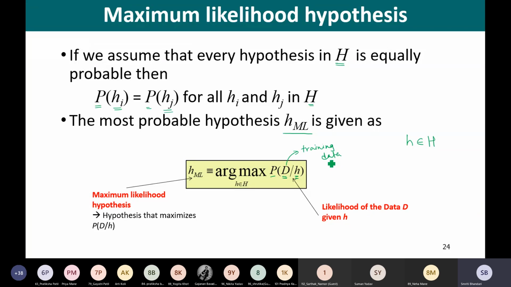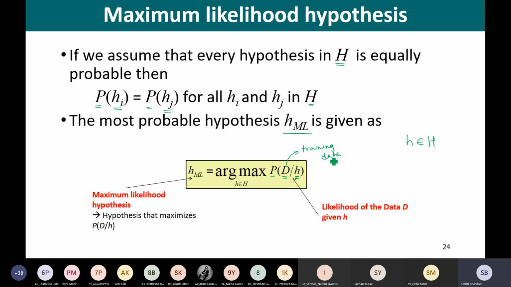We know this training data, right? So what we are trying to compute is, if this hypothesis h is true, what is the likelihood of this training data being generated? Or we may say that if the hypothesis h is true, the probability of this data D being generated.